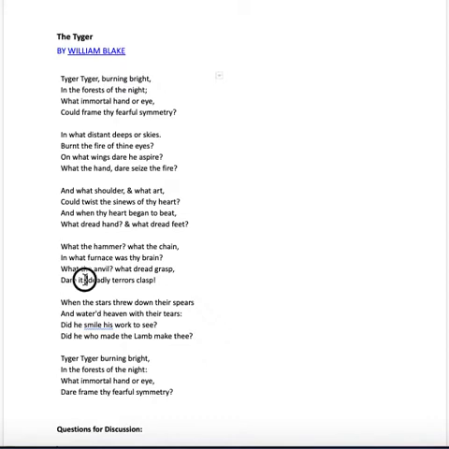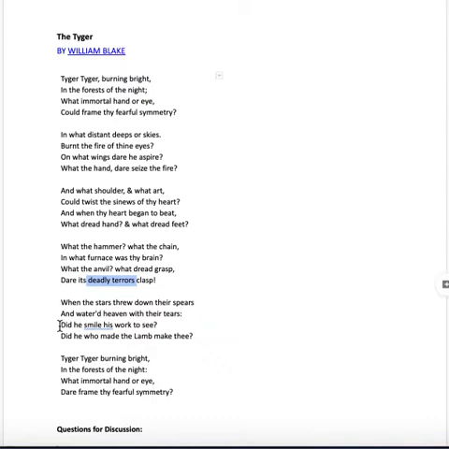Here we've got this idea of deadly terrors in the Creator, but again, it's the Creator of something here on earth. And so he asks at the end, "When the stars threw down their spears and watered heaven with their tears, did he smile his work to see? Did he who made the lamb make thee?" So there's always this question of, where did you come from? Who is your maker? What is your maker like?